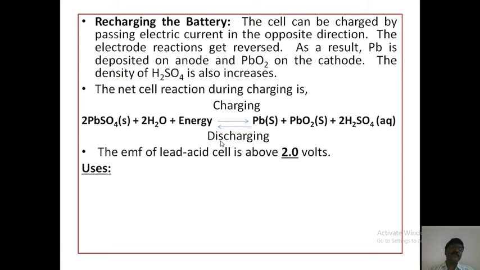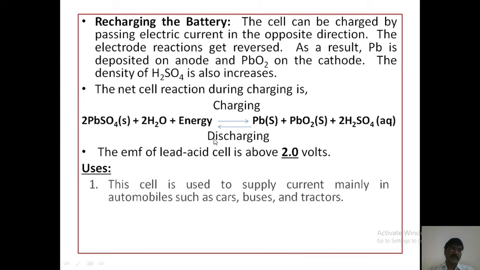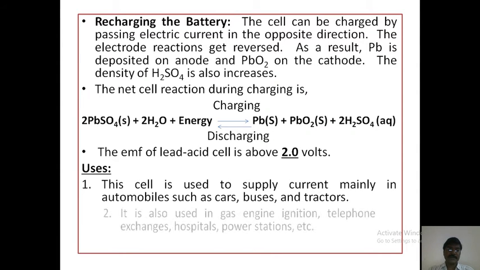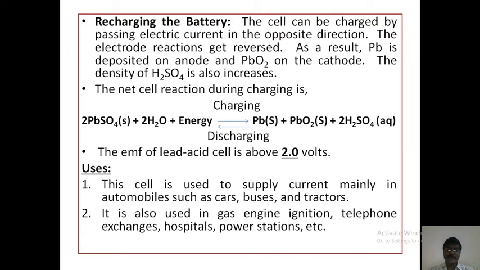Next, what are the uses of the lead acid battery? This cell is used to supply current mainly in automobiles such as cars, buses and tractors. It is also used in gas engines, ignition, telephone exchanges, hospitals and power stations.